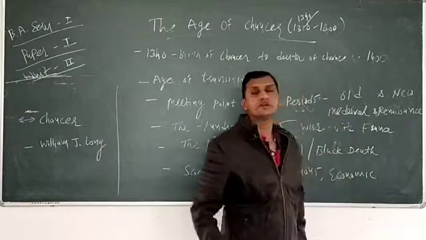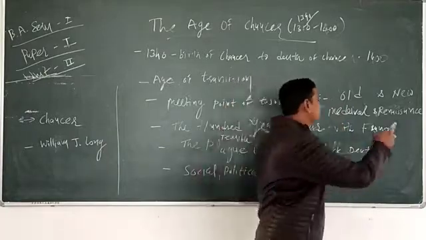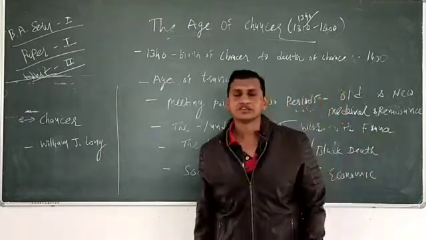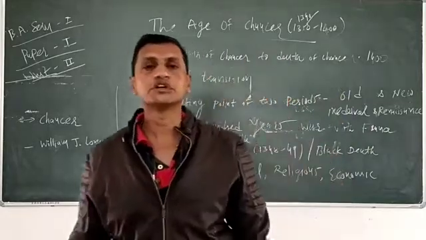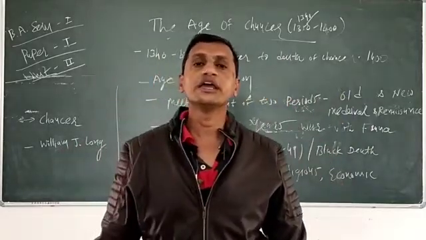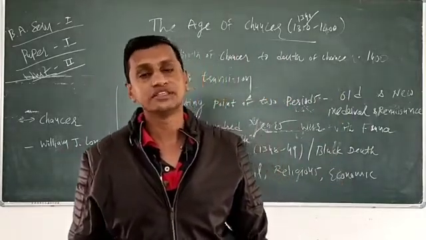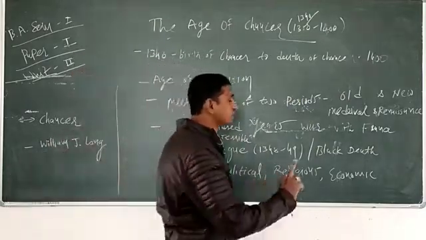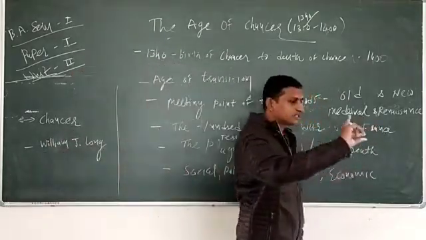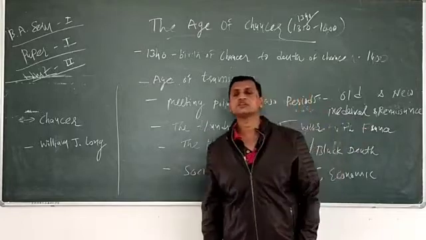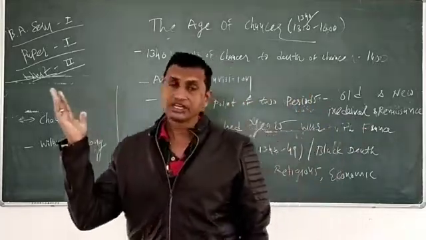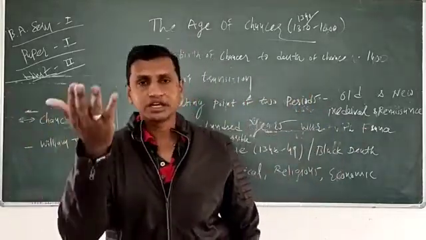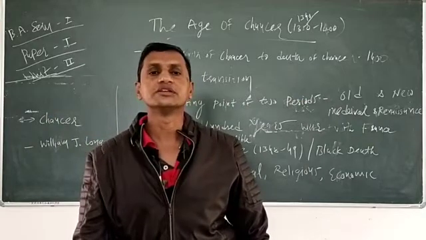It is called the medieval, Madhya Yuga, and the new age is the Renaissance, or we can say the age of Chaucer, Renaissance or Elizabethan age. During that time there was a change. After the age of Chaucer, the Renaissance and Reformation began, and the Elizabethan age came.